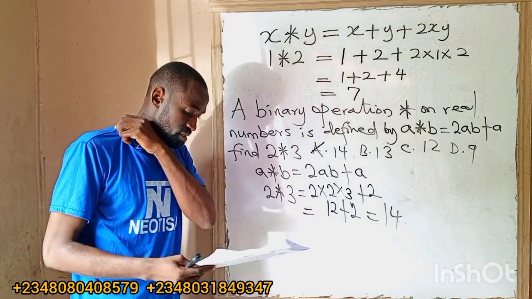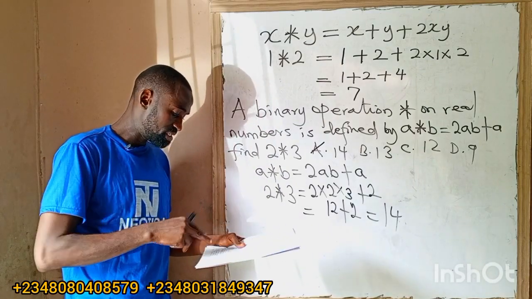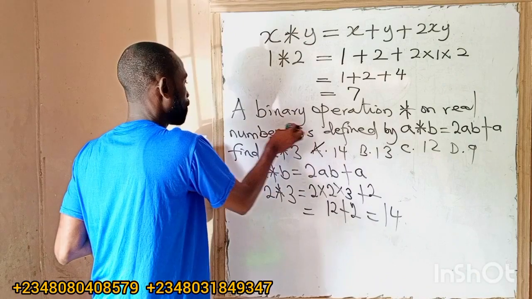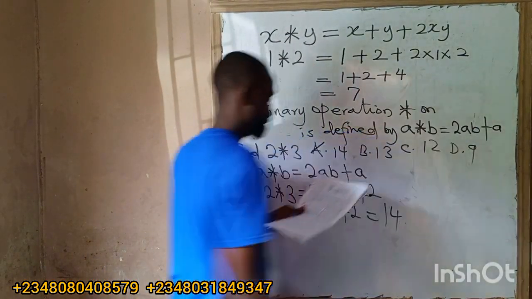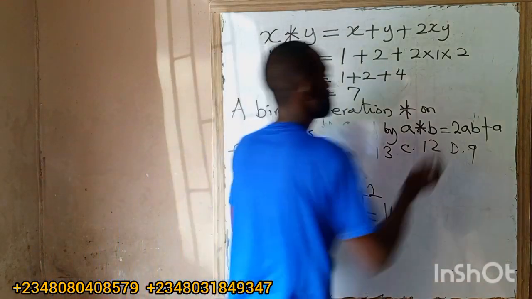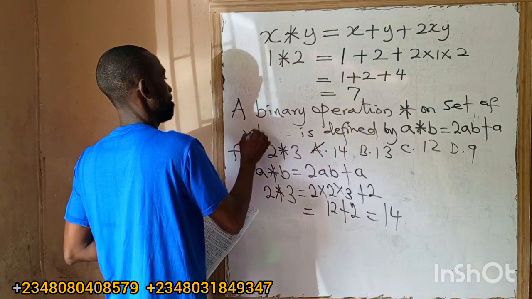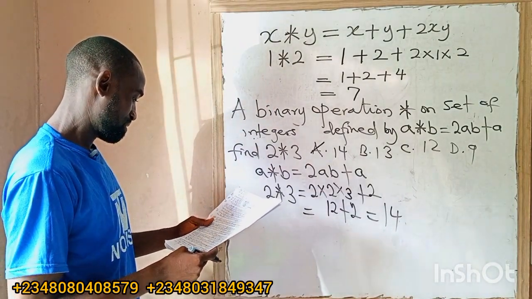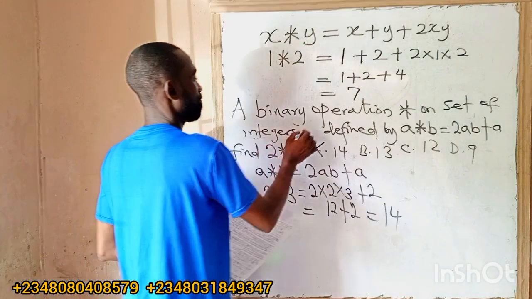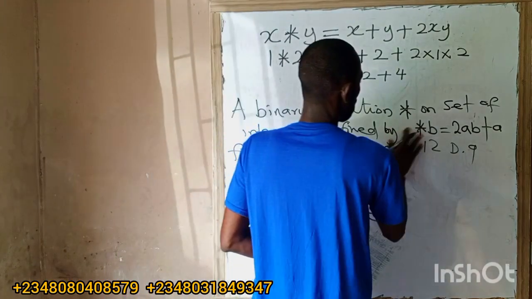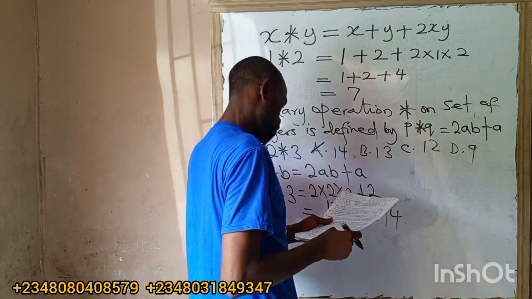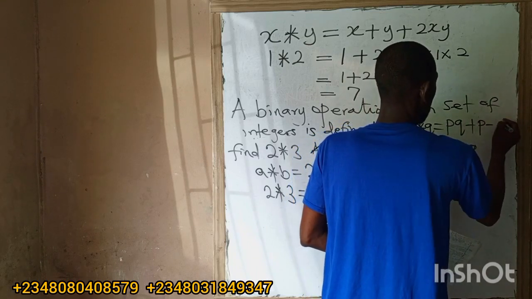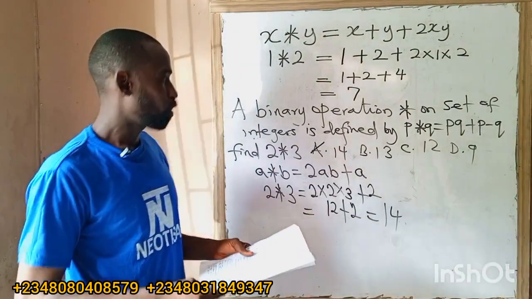Then another question here. A binary operation is defined on the set of integers by P operation Q is equal to PQ plus P minus Q. PQ means P times Q, plus P minus Q.